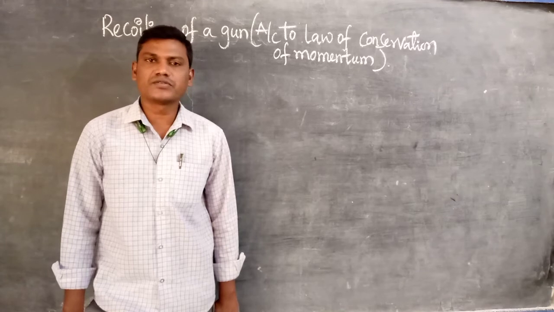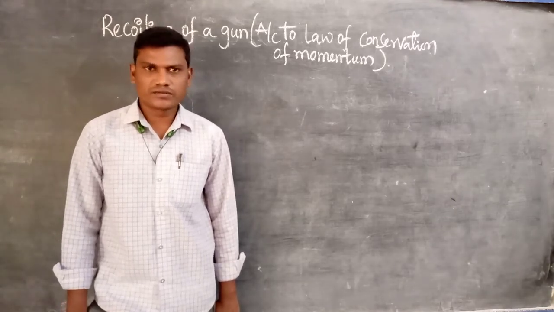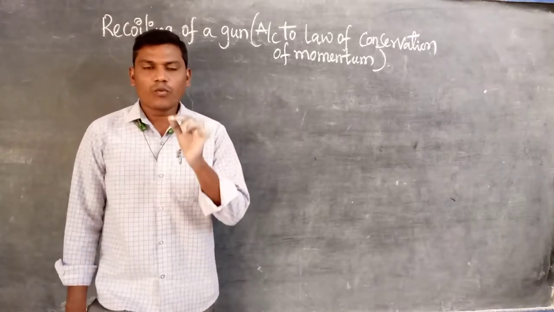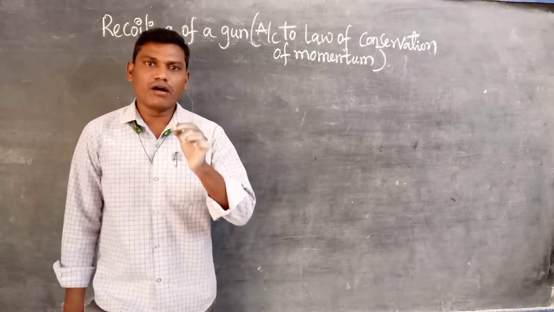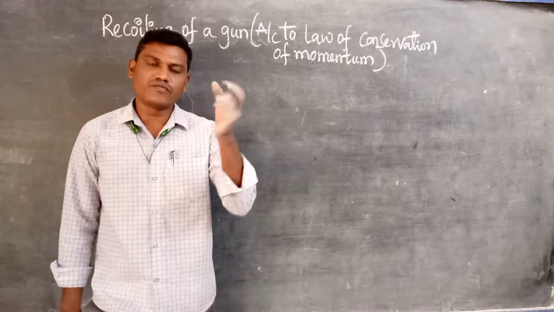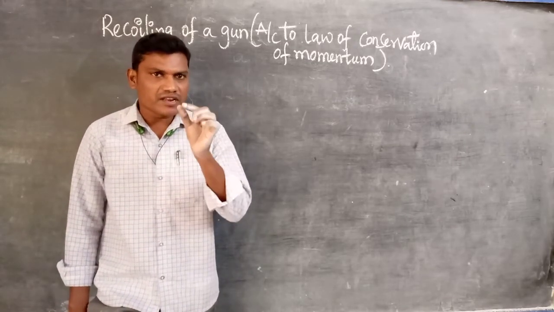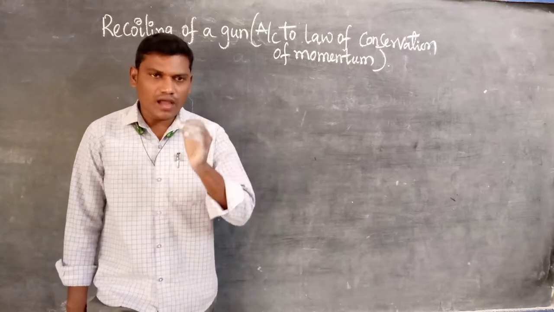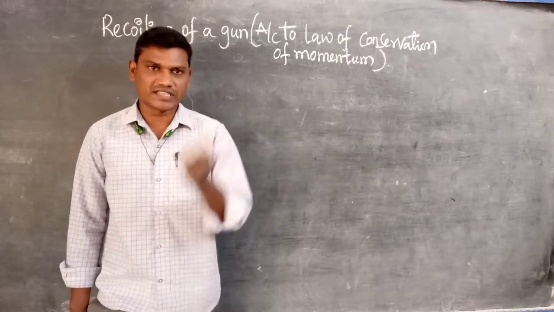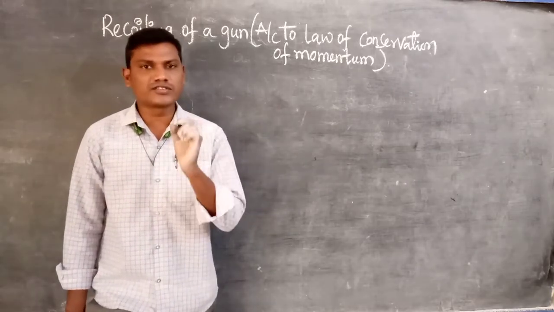Today, in this part video from the chapter of laws of motion, I would like to teach what the recoiling of a gun is, according to the law of conservation of momentum. That is, during the recoiling of a gun, is the law of conservation of momentum applied or not? That is discussed. And along with that, one more important topic is also discussed.